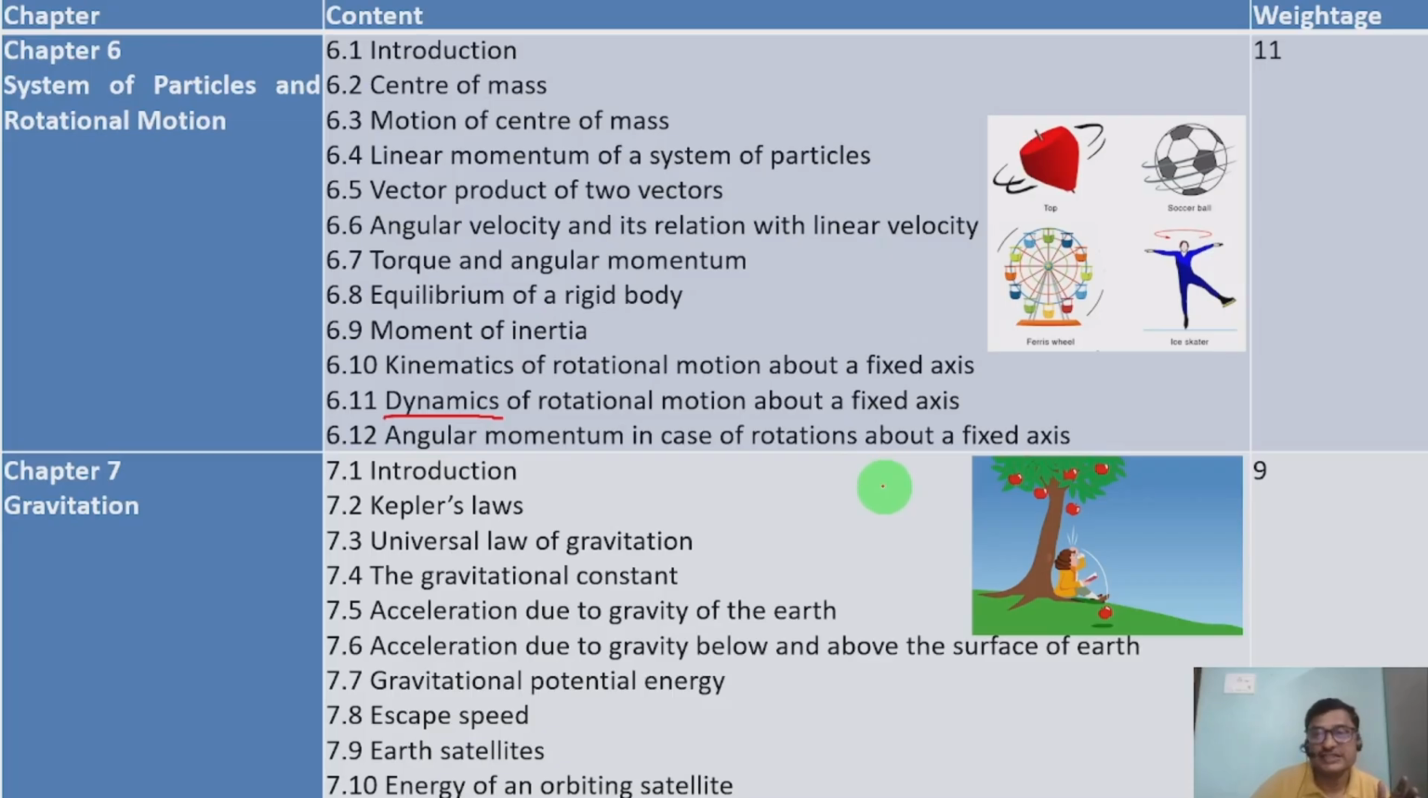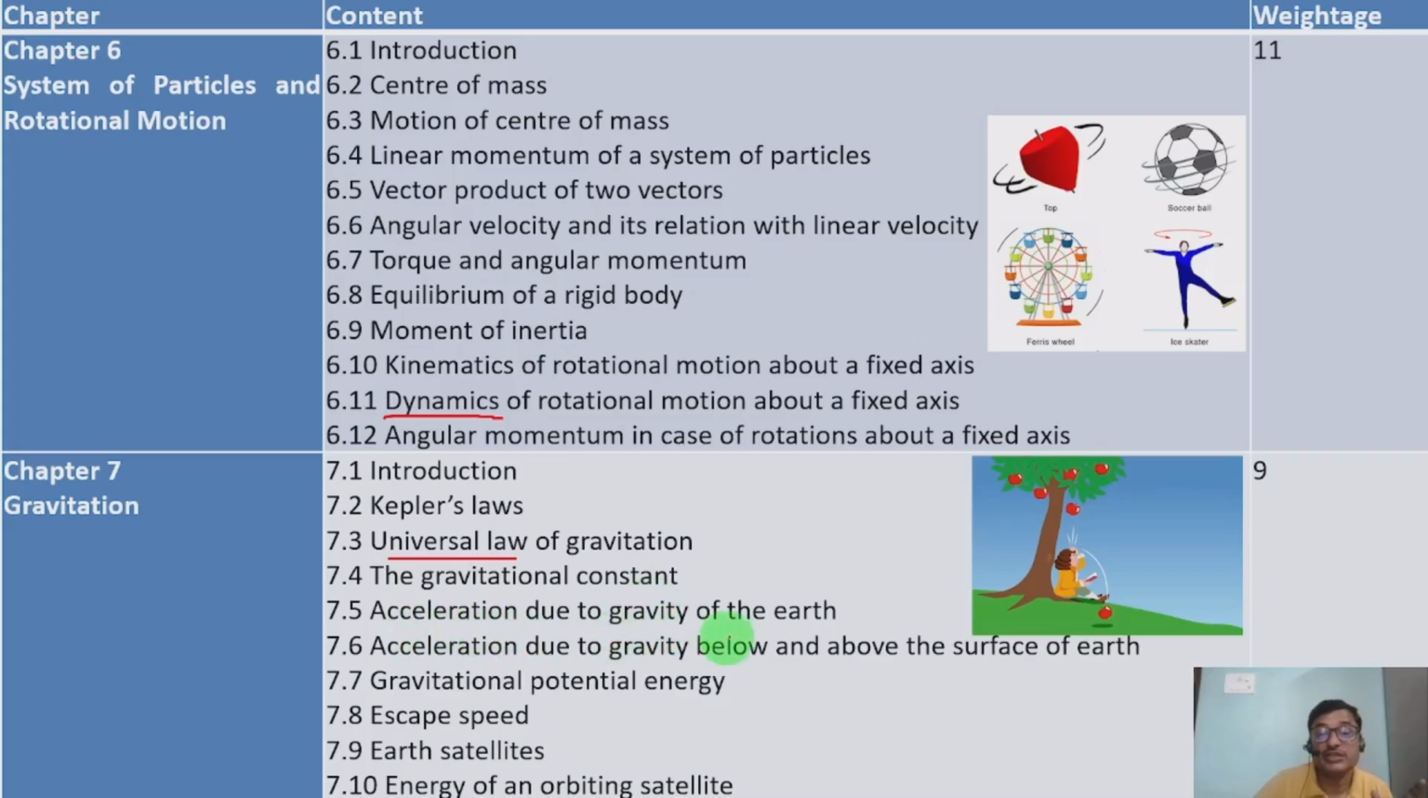This is about the sixth chapter, which has a weightage of 11 marks. Chapter 7, the last chapter in the first part, that is gravitation. The gravitation introduction first, 7.1. 7.2 Kepler's laws. There are laws concerned with the different parts of motion we are going to take here. And 7.3 universal law of gravitation. Concerned with gravitation, there is a universal law, that statement we will take. And 7.4 the gravitational constant. The constant concerned with gravity we are going to take.